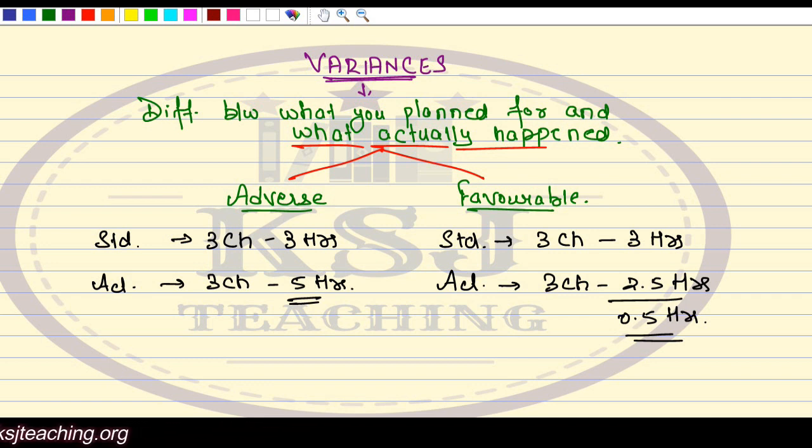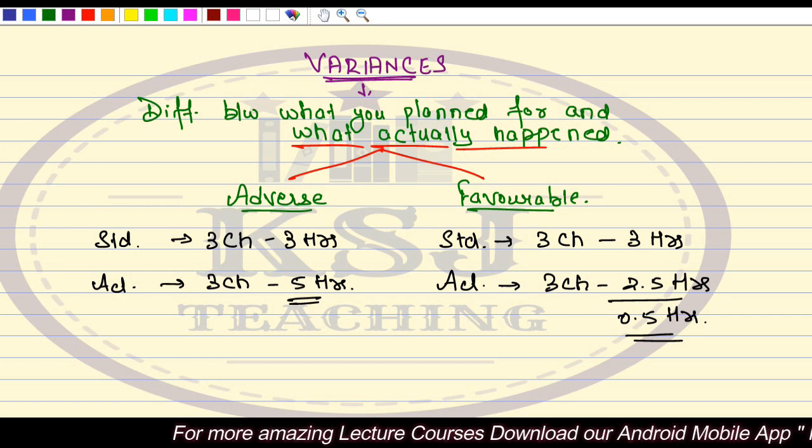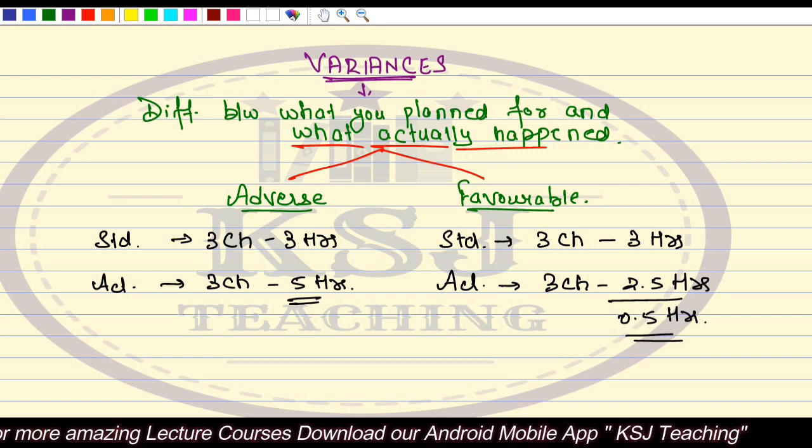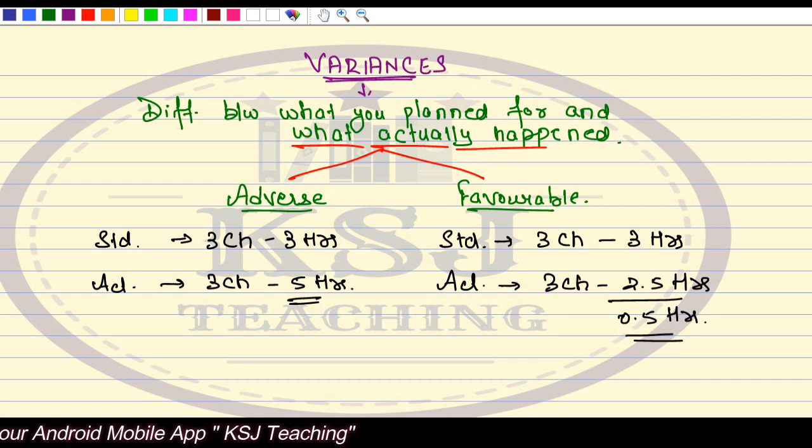So there is a third category also, sir. The third category is where there is no variance basically. Whenever we are talking about variances, it will either be adverse or favorable. The third category is if the standards and the actuals are absolutely the same.